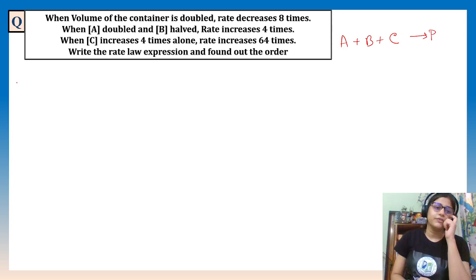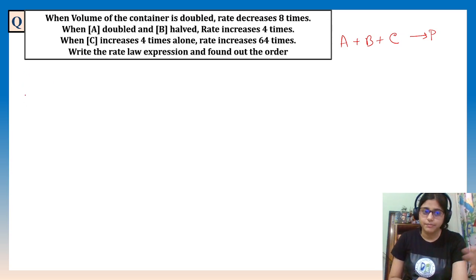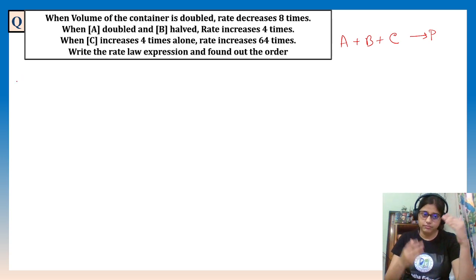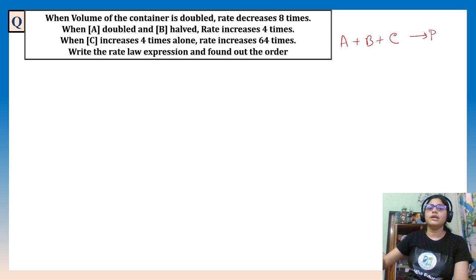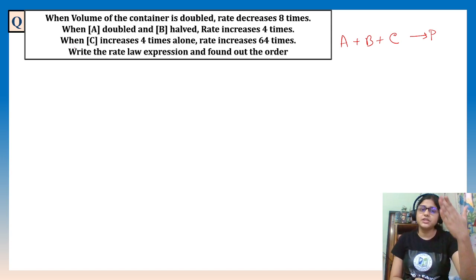For concentration, we know mole per liter means volume is in the denominator. So when we double the volume, the concentration will be halved.